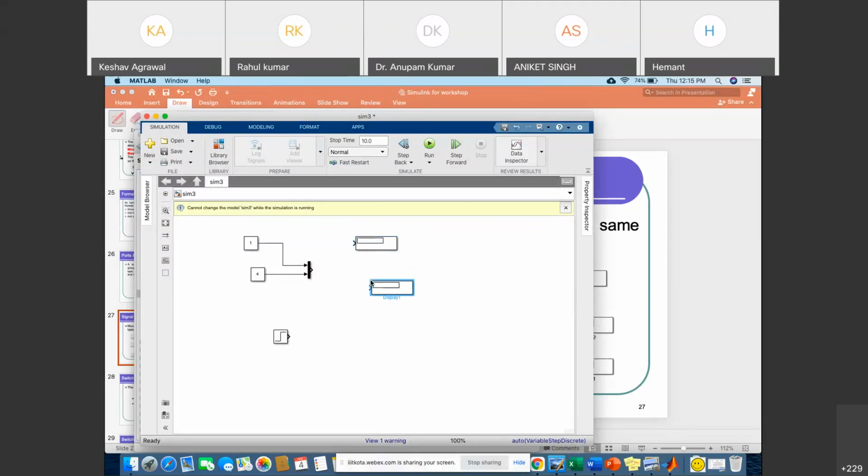You can make multiple copies of the same block in order to get the output. So first you can see now we have 1 and 4, and what will be the output on the display section? You can see the display section is showing that it has 1 and 4.